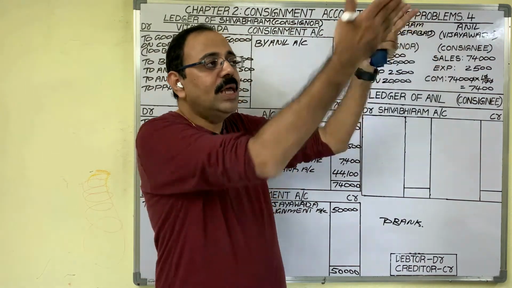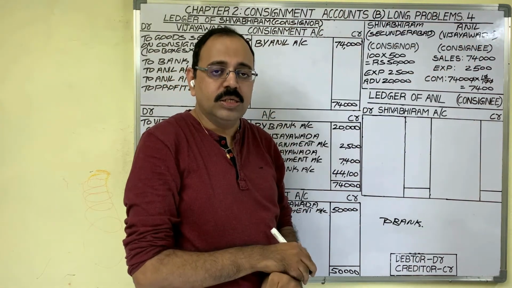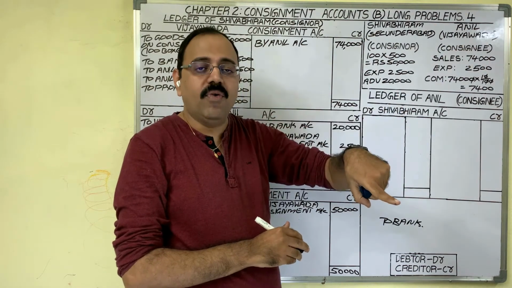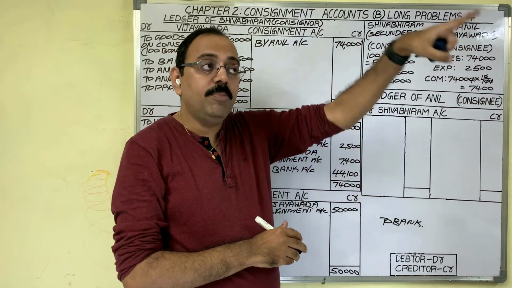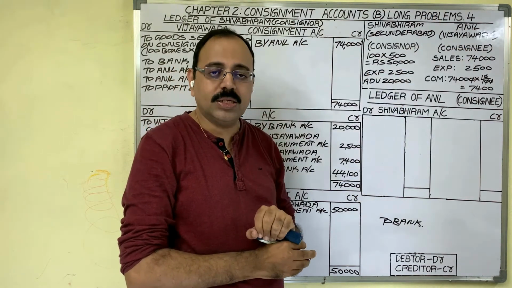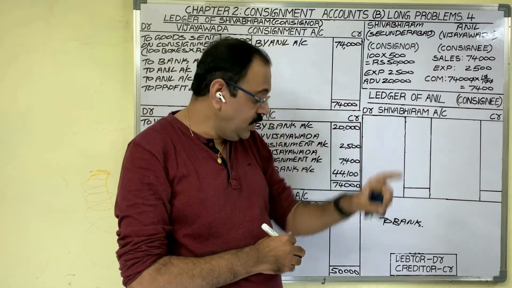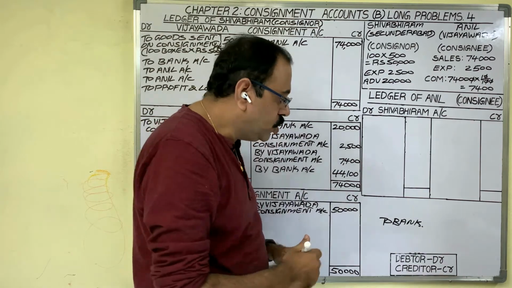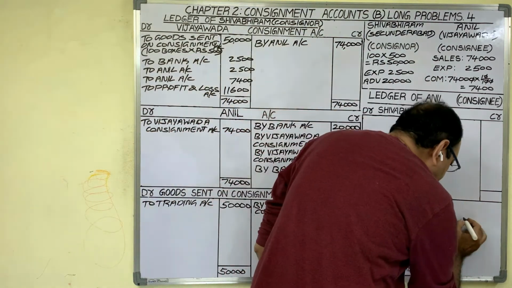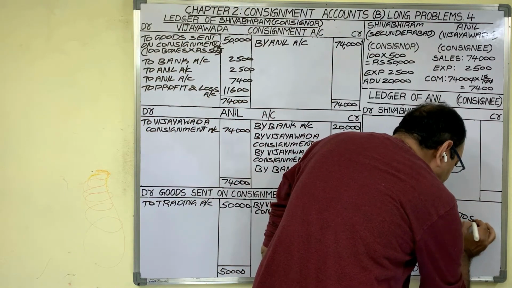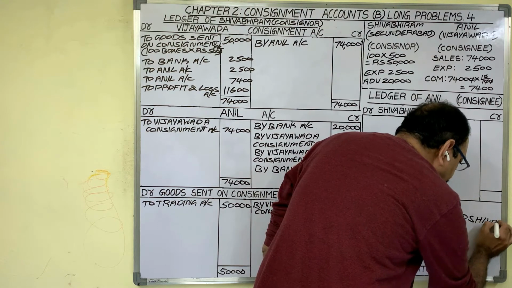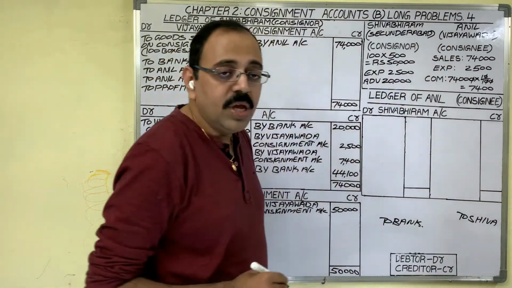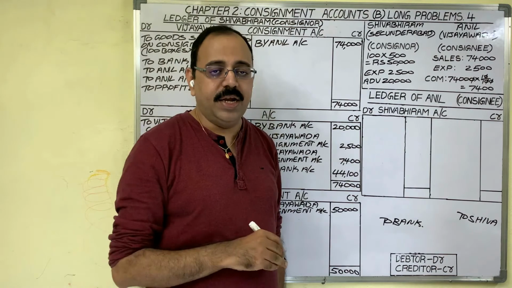Why? Because he asked advance to us. When he demands advance, immediately he becomes a creditor to us. Creditor means liability. Liability shows a credit balance. So when he asks advance, Shivabhiram becomes a creditor. So in our books we will credit it.